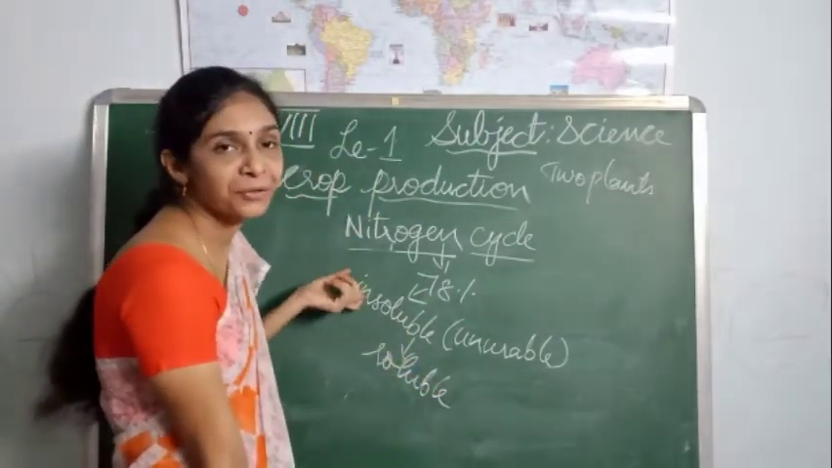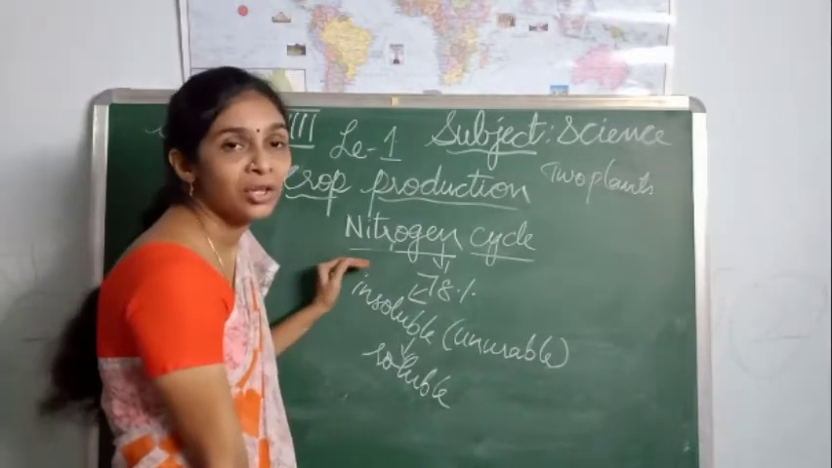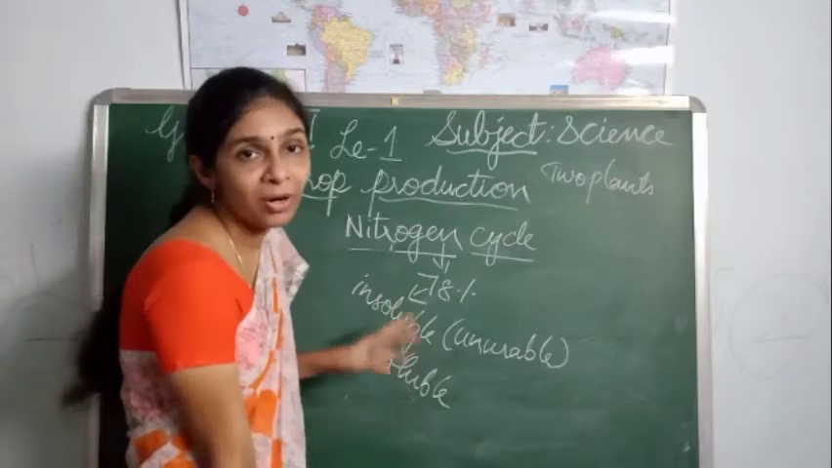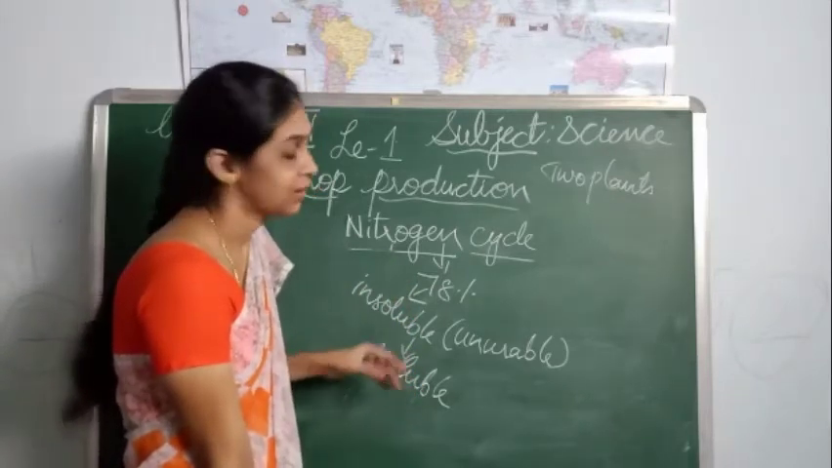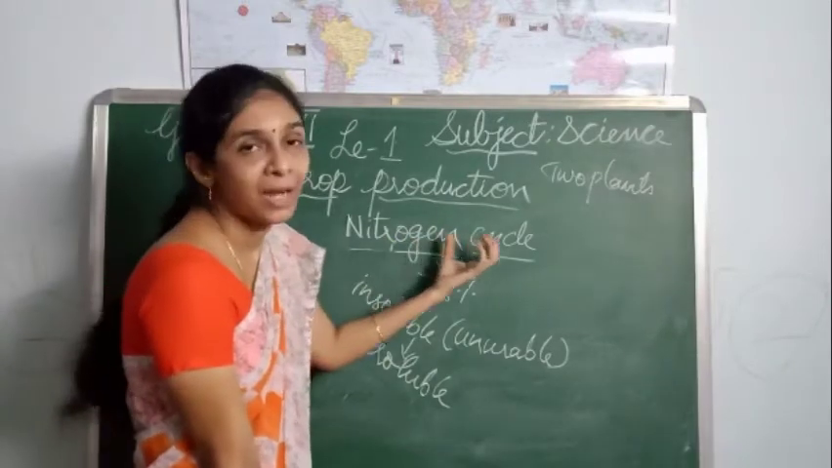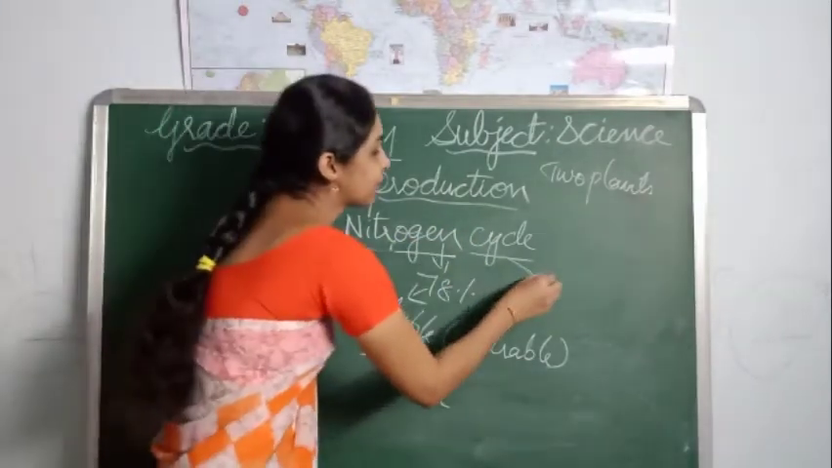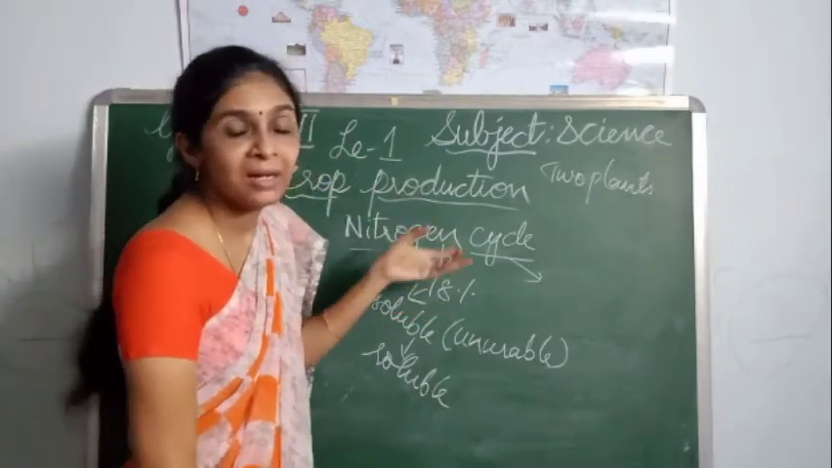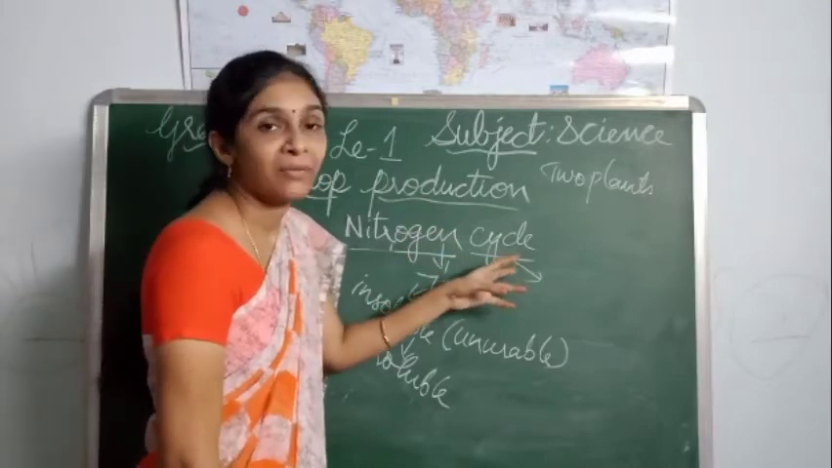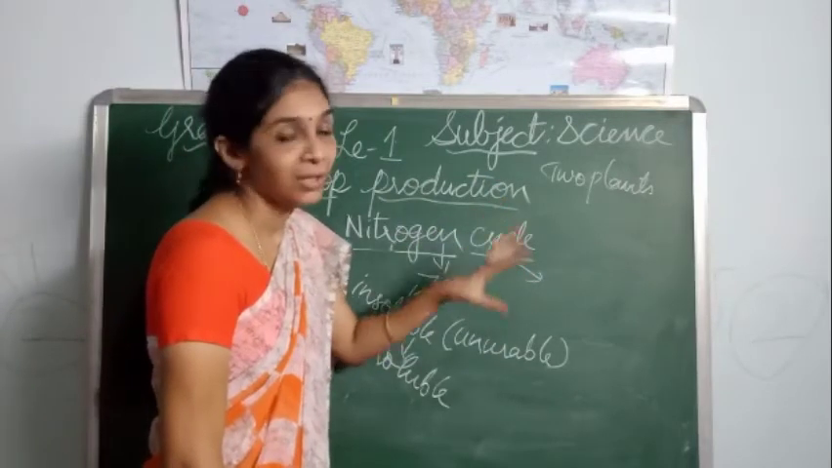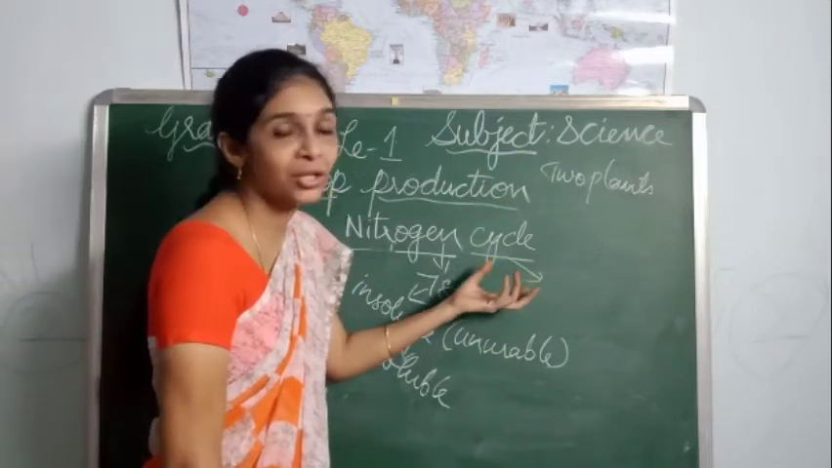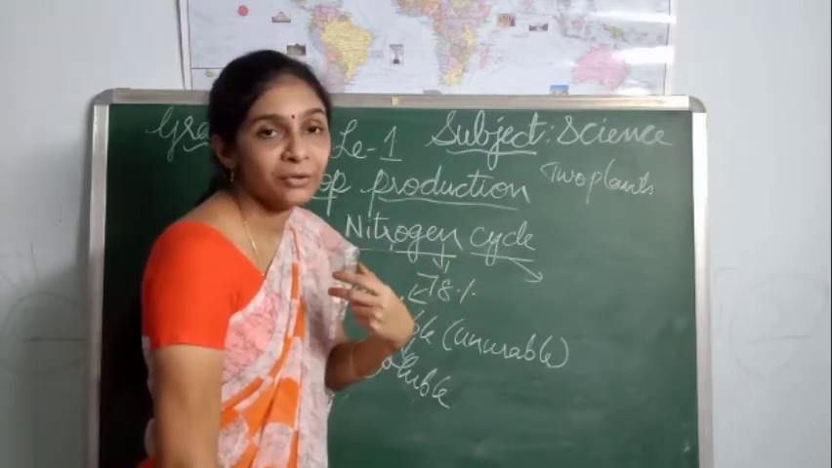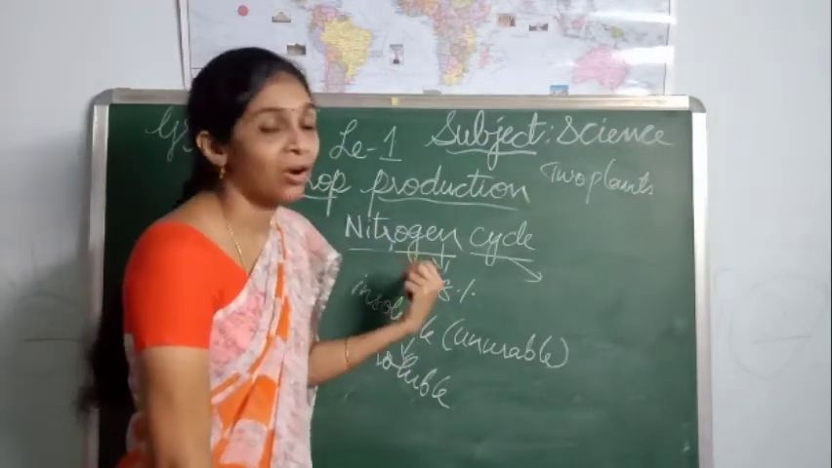So how does this conversion occur? How will the insoluble or unusable form of nitrogen be converted into the soluble form of nitrogen? That we will discuss. First of all, we have to know the definition of nitrogen cycle. So what is the definition of nitrogen cycle? The cyclical events that take place for the conversion, utilization by plants and animals, and again returning of nitrogen to the atmosphere is called the nitrogen cycle.